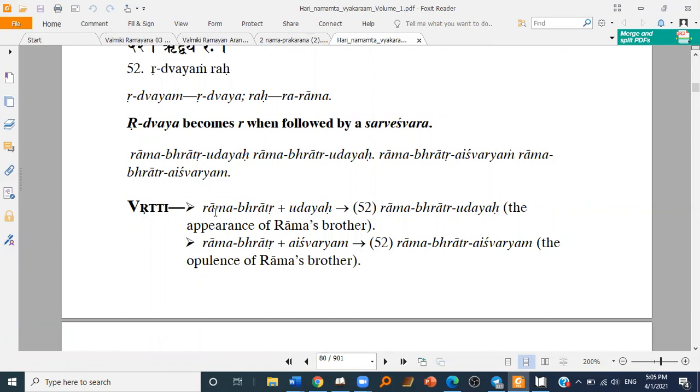So Ram Bhratri Yukt Udayaha becomes Ram Bhratrudayah. Ram Bhratri Yukt Aishwaryam becomes Ram Bhratraishwaryam. So it's simple. The Ridvaya becomes Ra when a Sarveshwara follows. Like that.